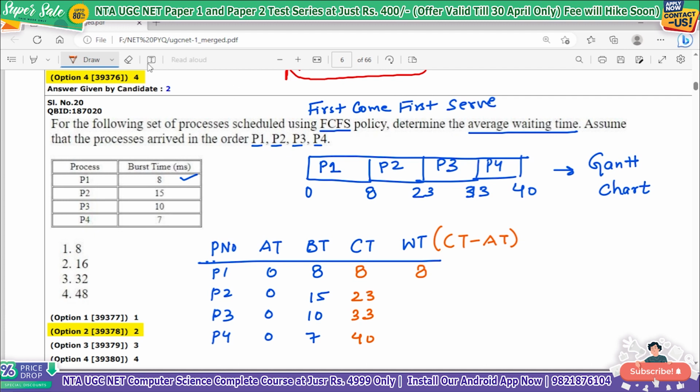No, sorry, not this one. This will be burst time, not arrival time, burst time. Sorry. Waiting time is completion time minus burst time. So 8 minus 8 is 0. So process 1 waits for 0 time, and then 23 minus 15 will give you 8, 33 minus 10 will give you 23, and 40 minus 7 will give you 33. Okay, when you add these, what will you get?